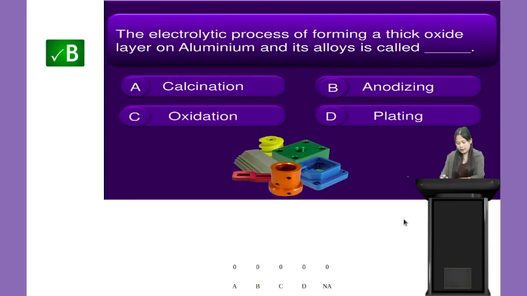The correct answer here is option B, that is anodizing. The electrolytic process of forming a thick oxide layer on aluminum and its alloys is called anodizing.